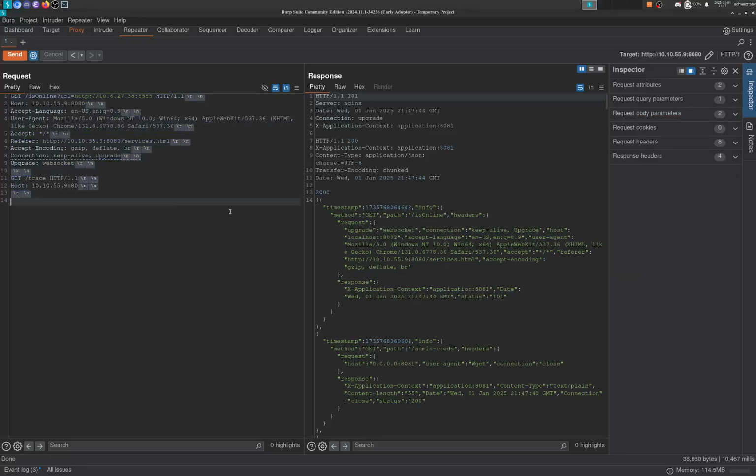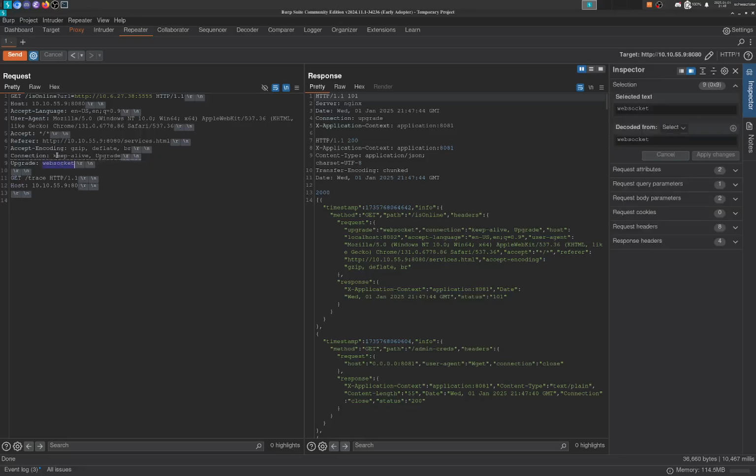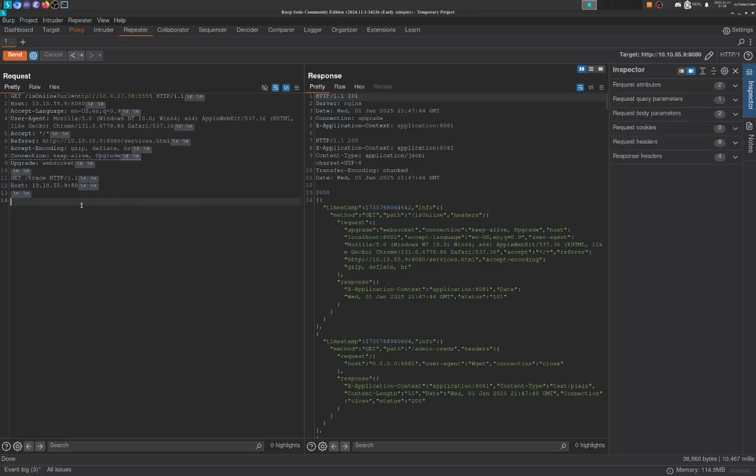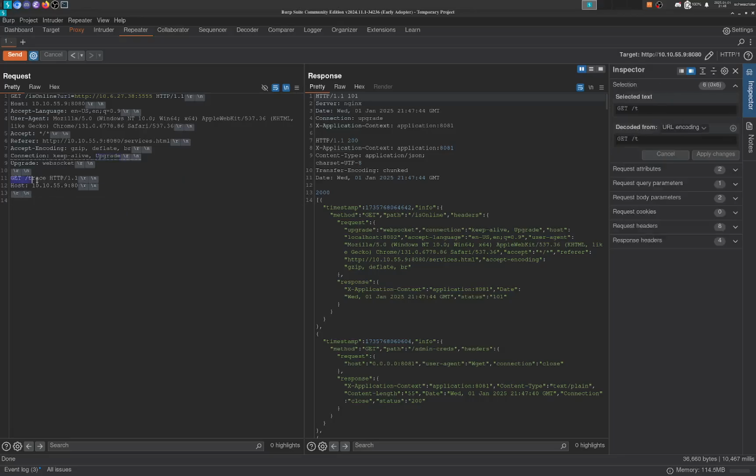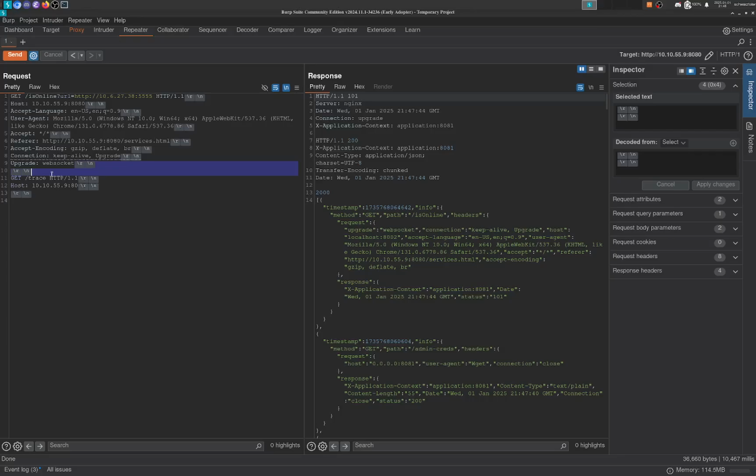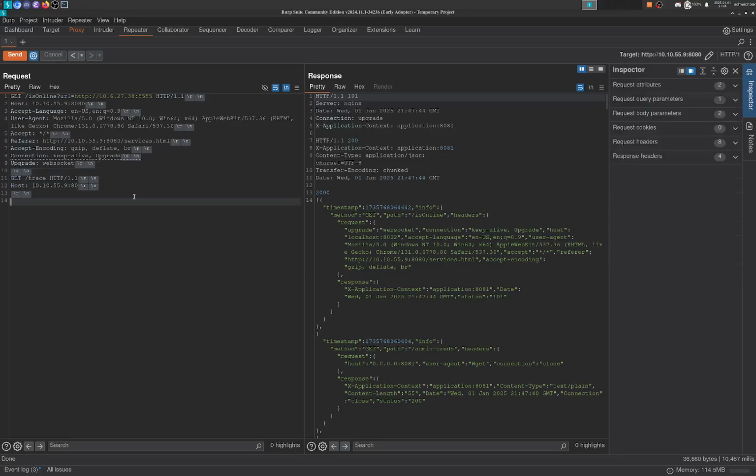So that's how you set up your GET requests if you're going to be using an upgrade. So upgrade WebSocket, you want to keep it alive and upgrade. And then you just want to put your request after two new lines, and I think this is carriage return. So after two new line and carriage return characters, then you put your new request in, and each new request has to have a carriage return new line times two.